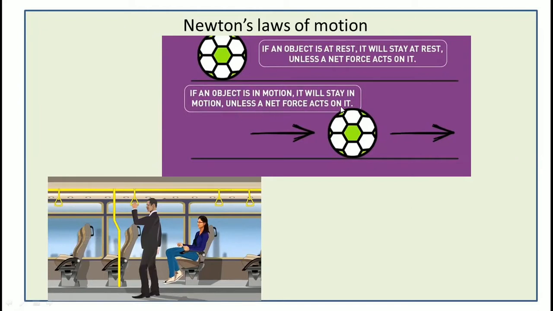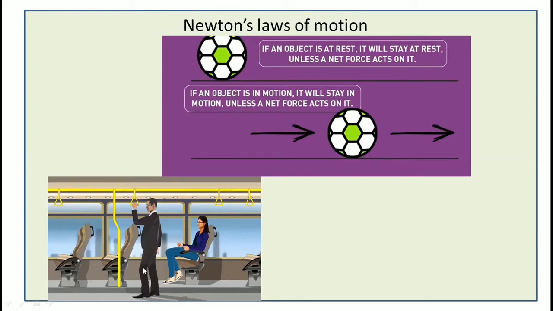acts on it. Then second example: you travel in a bus. That person is standing. At that time, when your bus stops, the upper portion of your body moves in the forward direction and your legs stay in one place.